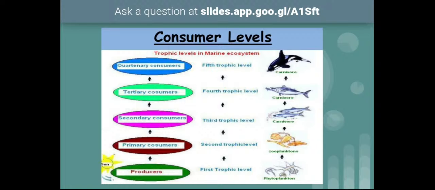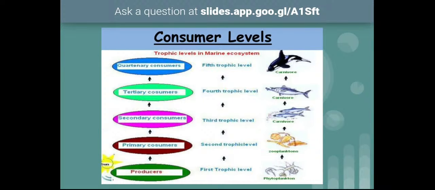Depending on their place in the food pyramid, producers are the first trophic level, primary consumers the second, secondary consumers the third, tertiary consumers the fourth, and quaternary consumers the fifth trophic level. Let us see them one by one.